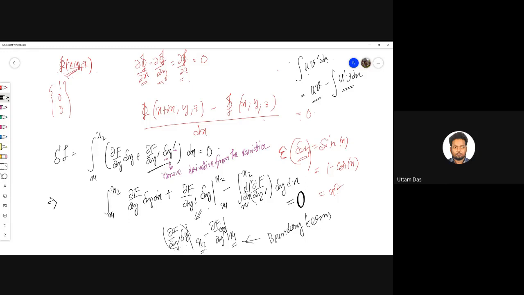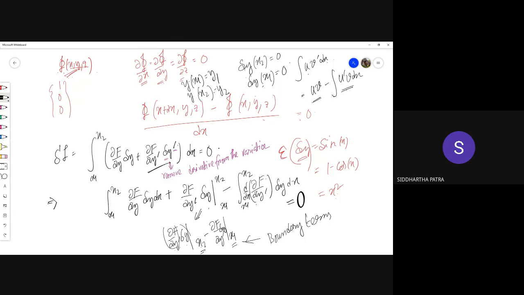Don't bother about the other term actually. Sorry? I think 0. Yes, 0, because as I have been repeatedly mentioning, delta y at x2 is 0 and delta y at x1 is 0. Since the value of y is given at x1 and x2, we have shown in that diagram why the variation should be 0 at those two values.